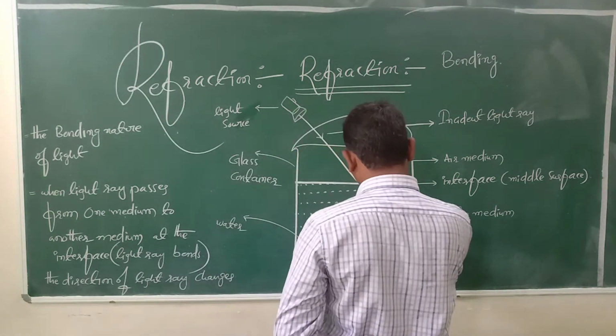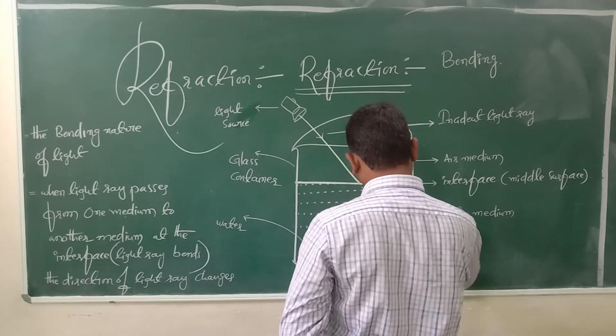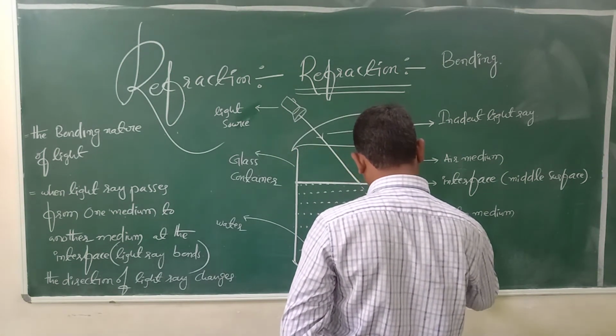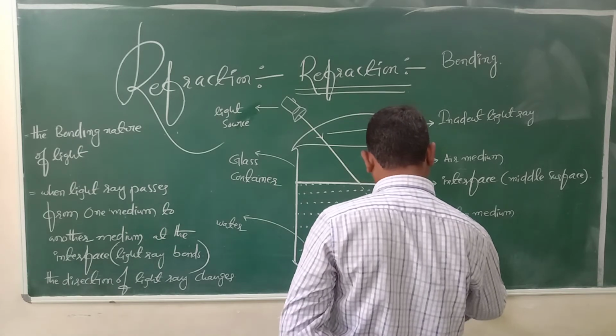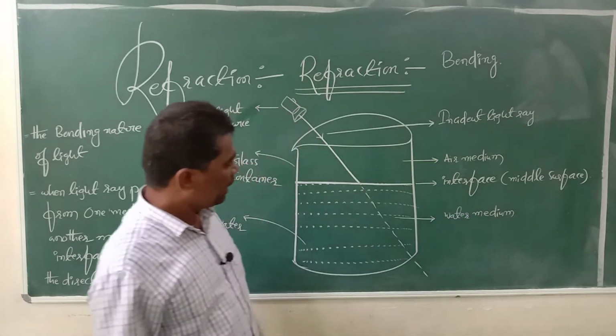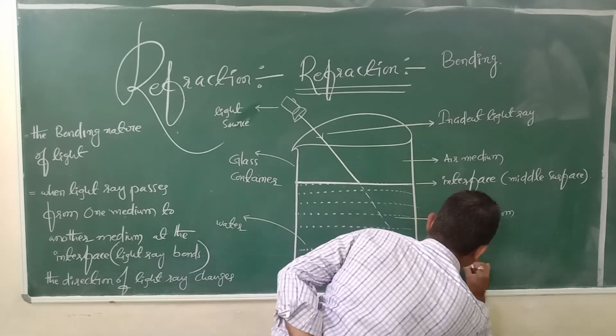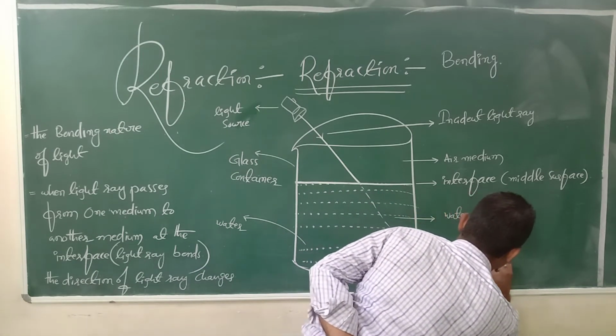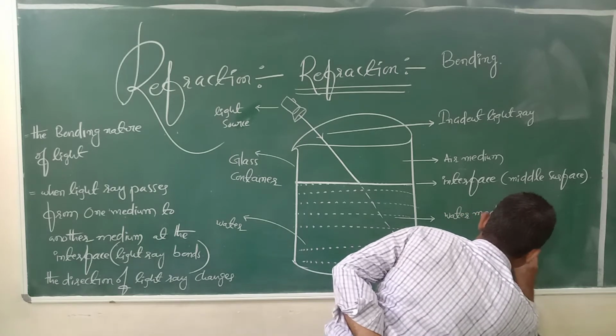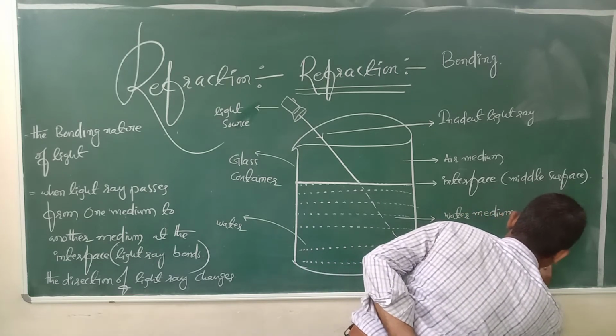this is the actual path of the light ray. We can write here: actual path of the light ray.